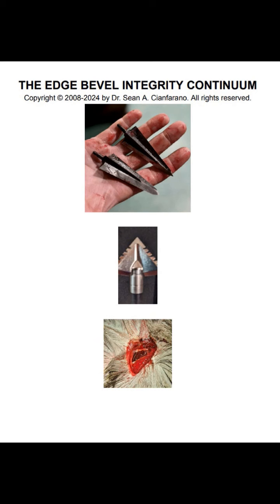Adding planned mechanical cutting increases EBI. EBI, edge bevel integrity, is the ability of the broadhead to maintain its bevel shape under magnification and to the naked eye when the bevel is subjected to shock. It is enhanced through introduction of planned mechanical cutting of the broadhead bevel. So, EBI and EBR. In big game and dangerous game hunting applications, arrows travel from 50 to 500 plus feet